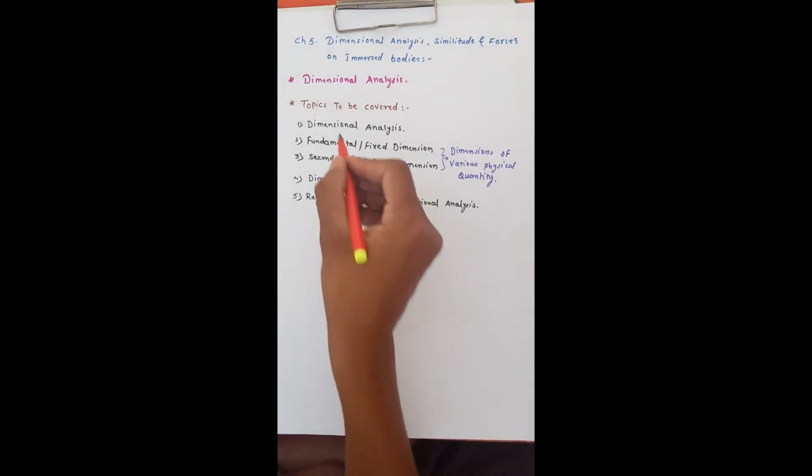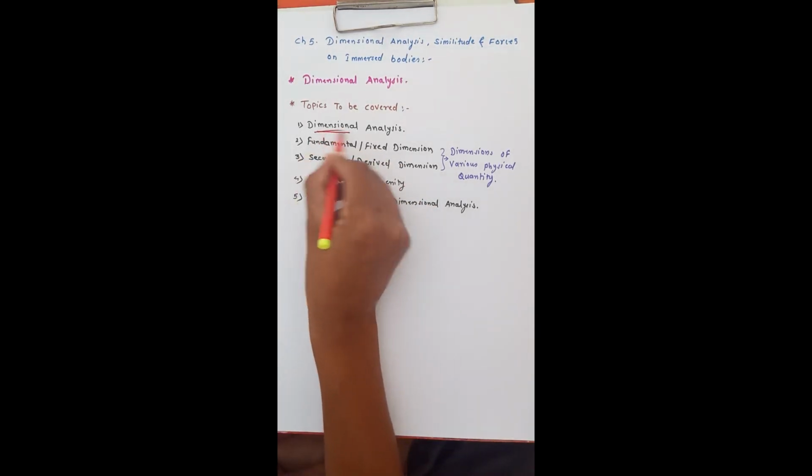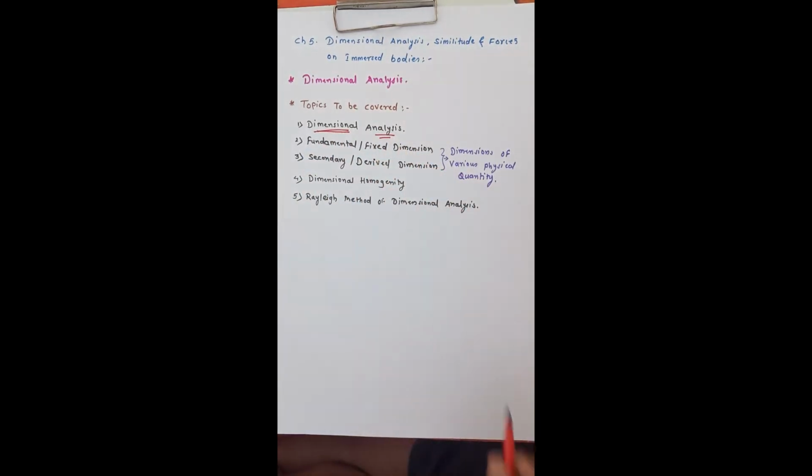So first part is called dimensional analysis, or what is meant by dimensional analysis. We know the meaning of dimension. Dimension means if you consider any physical quantity, to express that physical quantity we have dimensions. For example, if we measure the length, we measure the length in terms of meter.